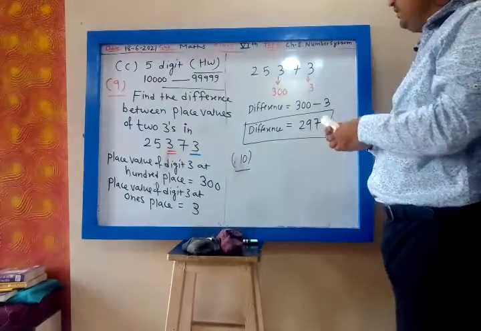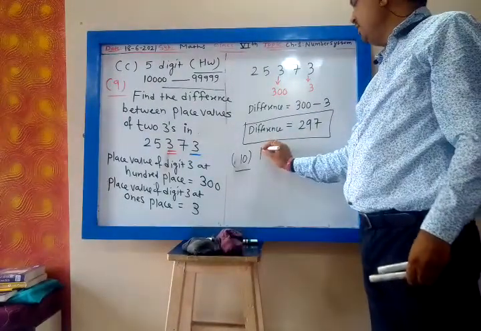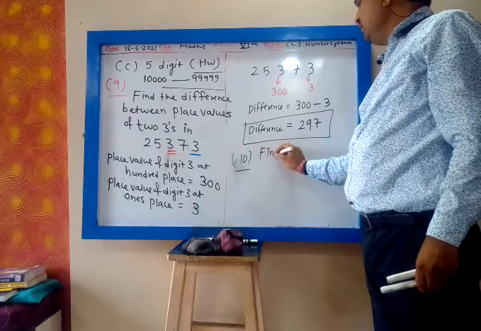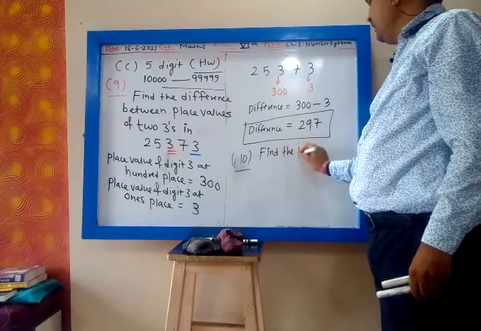Then 10th question: find the product. Unmute the microphone.